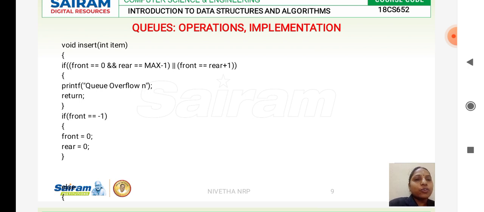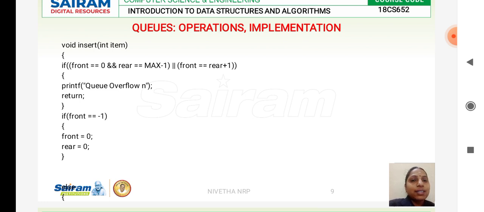If your rear end is equal to max minus 1, that is at the 8th position, and your front is equal to rear plus 1, what does it specify? It specifies that your queue is full. So it will return the message: queue overflow condition, that is, you are trying to insert an element when the queue is full.